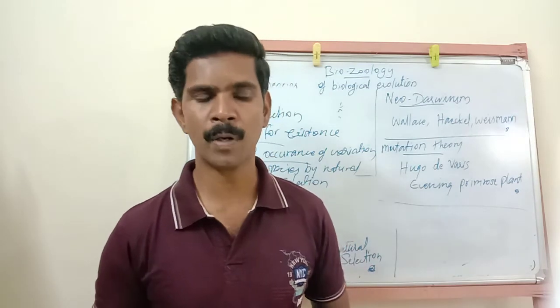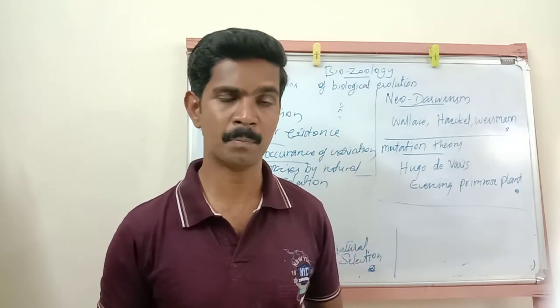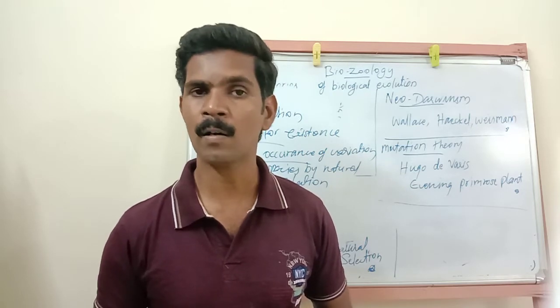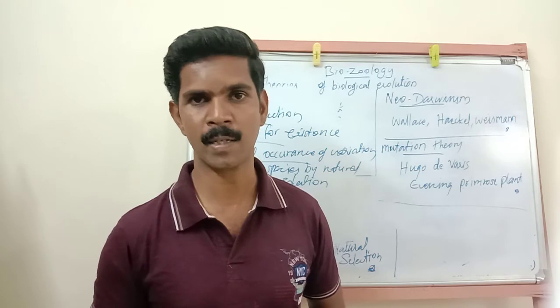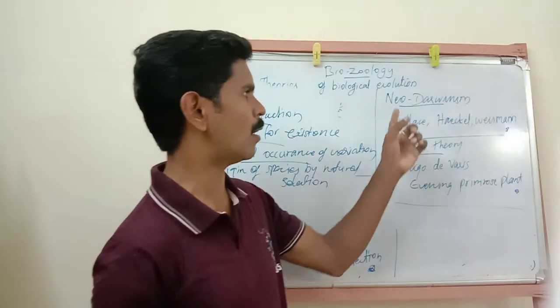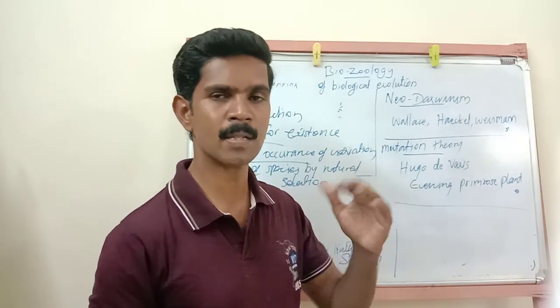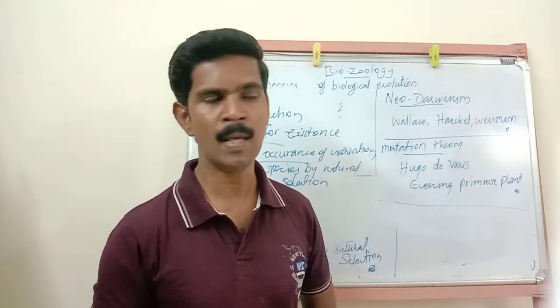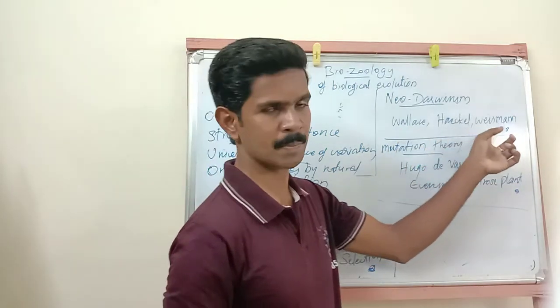Darwin's theory was not accepted by some naturalists, but a group of scientists or naturalists believed and supported the Darwinism theory. So they together prepared a theory, and that theory is called Neo-Darwinism. This Neo-Darwinism theory supports the Darwinism theory. Wallace, Haeckel and Weismann are examples.